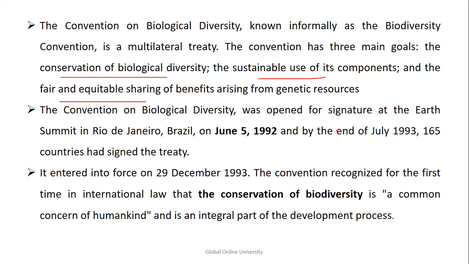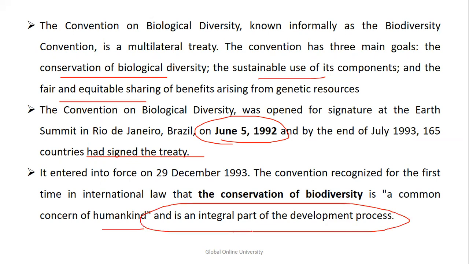It was opened for signature at the Earth Summit, the Rio Summit, on 5th of June 1992, and by the end of July 1993, 165 nations had signed this treaty. It came into force on 29th of December 1993, and it was the first time in international law that the conservation of biodiversity was recognized as a common concern of humankind and an important part of the development process.